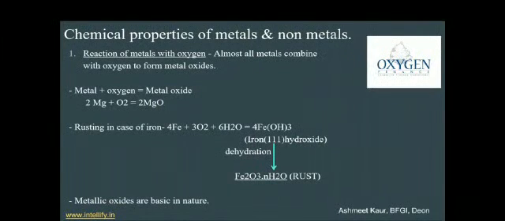And second, in case of iron, which is also a metal, when it reacts with oxygen and in presence of water, that is H2O, it will form Fe(OH)3, iron hydroxide. And on dehydration, this iron hydroxide is converted into Fe2O3.nH2O, that is the rust. So this is how the rusting of iron takes place. So metal oxides that are formed when metal reacts with oxygen are basic in nature. Basic means when these react with any acid, these form salt.